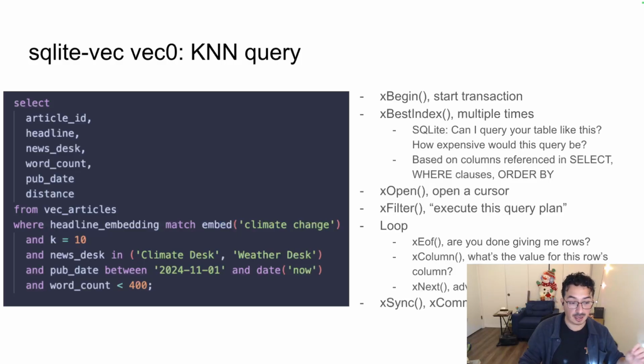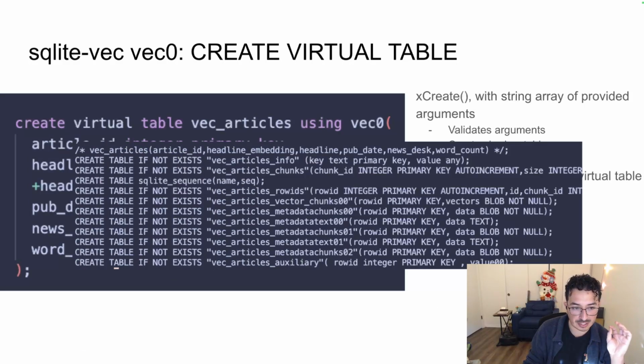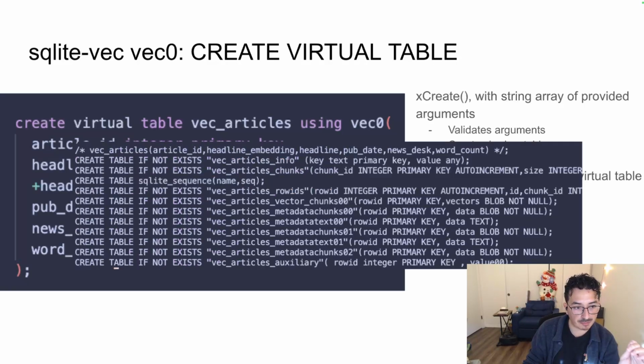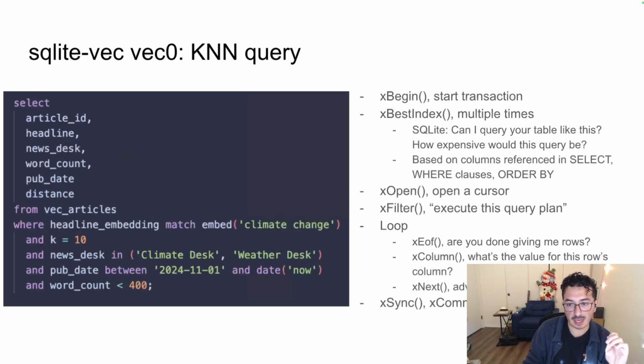So again, all these different methods are things that SQLite parses, deals with, and provides callbacks for to your virtual table implementation, where you have full customizability to apply different where clauses, apply different filters, and make things faster. You have some option to tell the query planner which query plans to prefer over other ones. So there's quite a lot of customizability you can do using virtual table implementations. And this is just one example of how SQLite-vec does it for some common operations you have for SQLite.